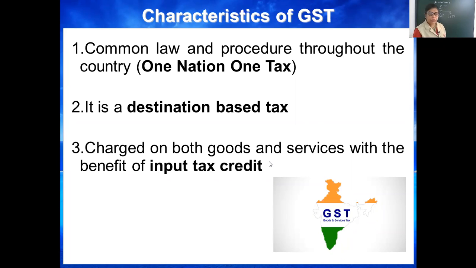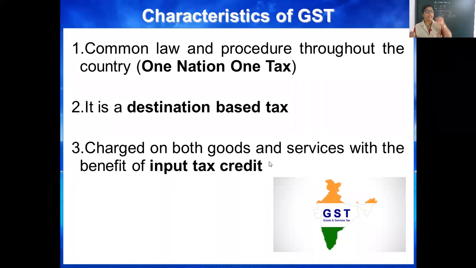Now next, main thing. GST is charged on both goods and services with the benefit of input tax credit. First of all, goods and services. It is charged on both goods and services. Goods means all the tangible things which can be separable from the owners.